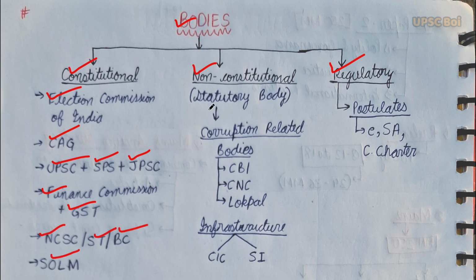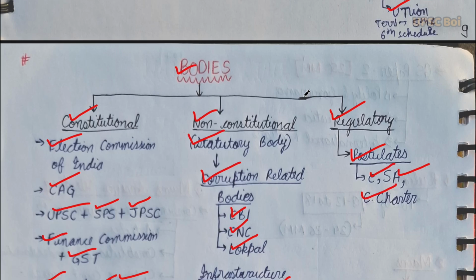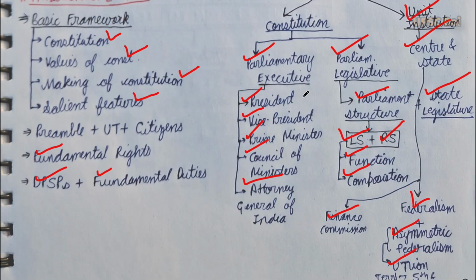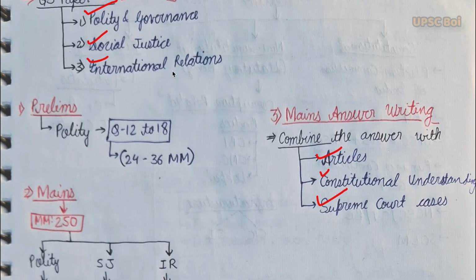Under non-constitutional bodies, these are statutory bodies. Under statutory bodies, we have corruption-related bodies like CVC, CBI, Lokpal, and information-related bodies like CIC. Under regulatory bodies, we have several regulators. For now, this is the whole syllabus of polity and the strategy, with their weightage in the UPSC civil services prelims as well as mains examination.